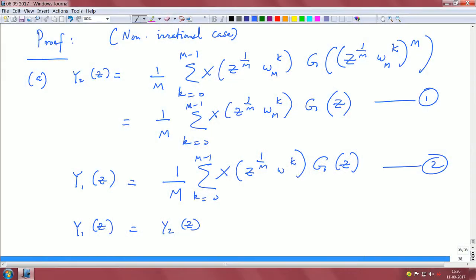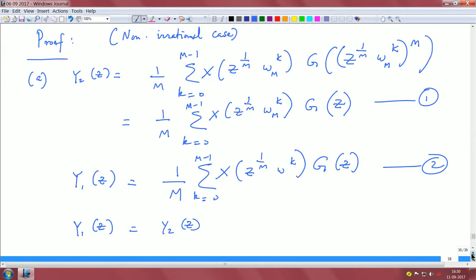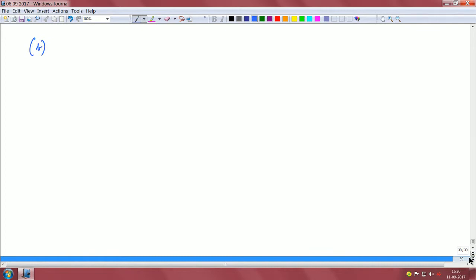So, now let us do this for the second case. So, we have y4 of z is basically g of z power L times x of z power L. Why?